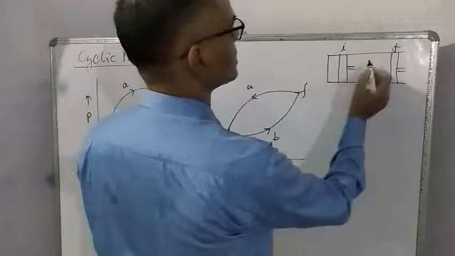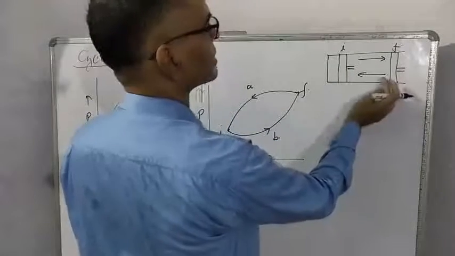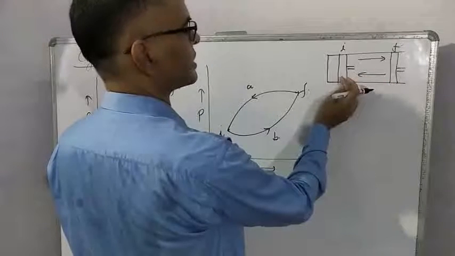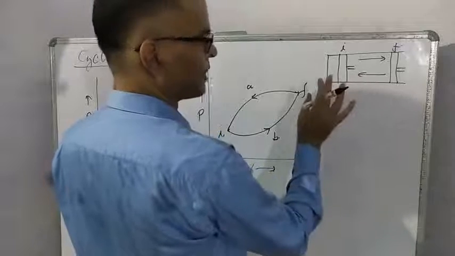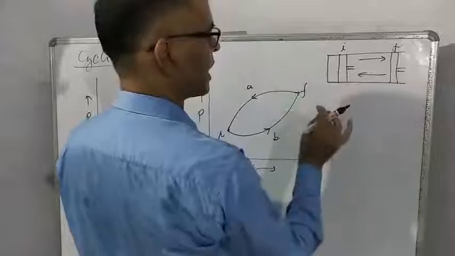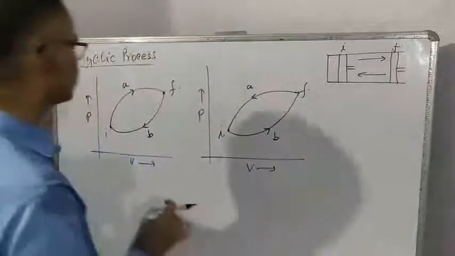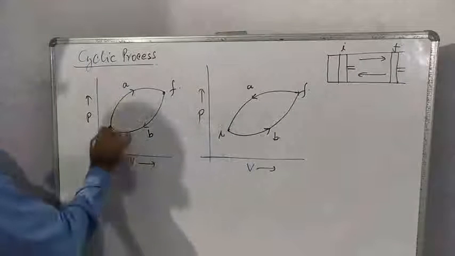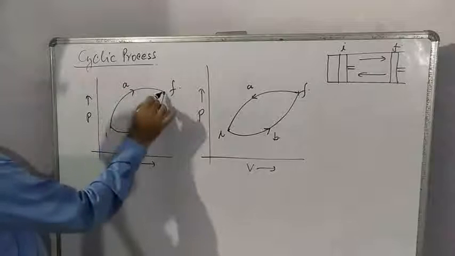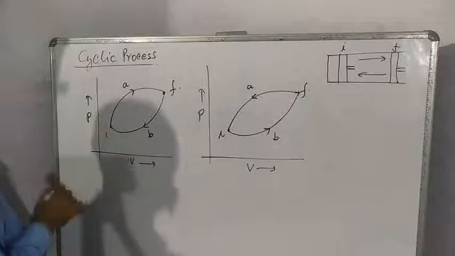Now the piston returns, again passing through different states and returning back to the initial state. So one cycle completes. For one cycle we can plot a graph with the help of variable values of pressure and volume. See this. Through this path the system goes from initial to final state, and through this path it returns to the initial state.